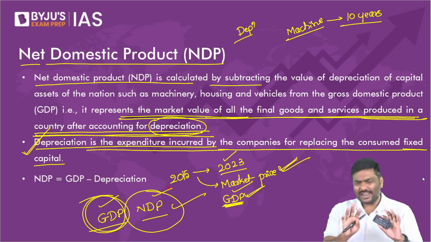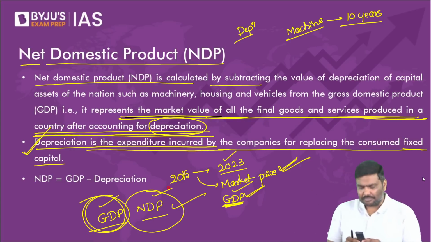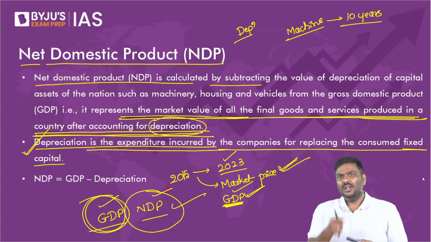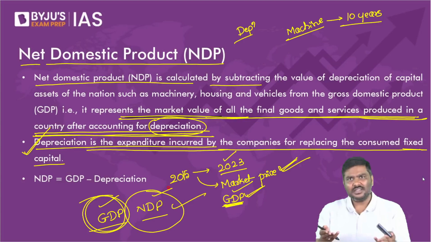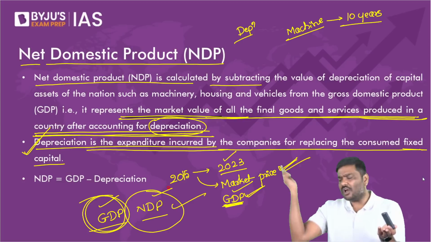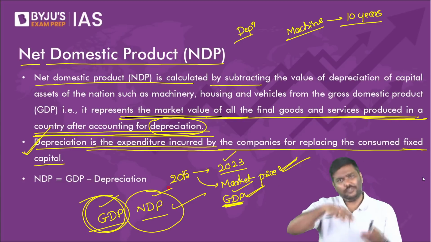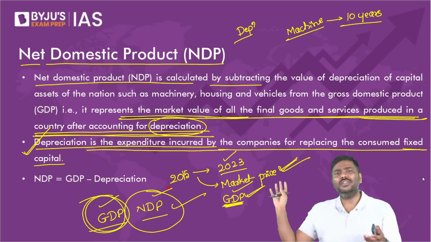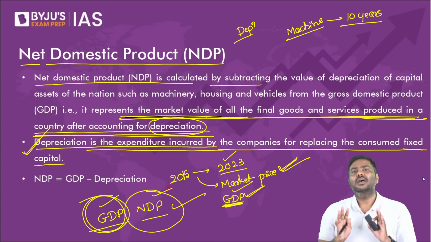Let me know. Simple argument, by the way. When you derive the market prices, will you include whatever expenses you are incurring to maintain a machine? The answer is yes. I am saying exclude all of it. Even if you take that definition, exclude all of this. Doesn't matter. The argument is simple here.